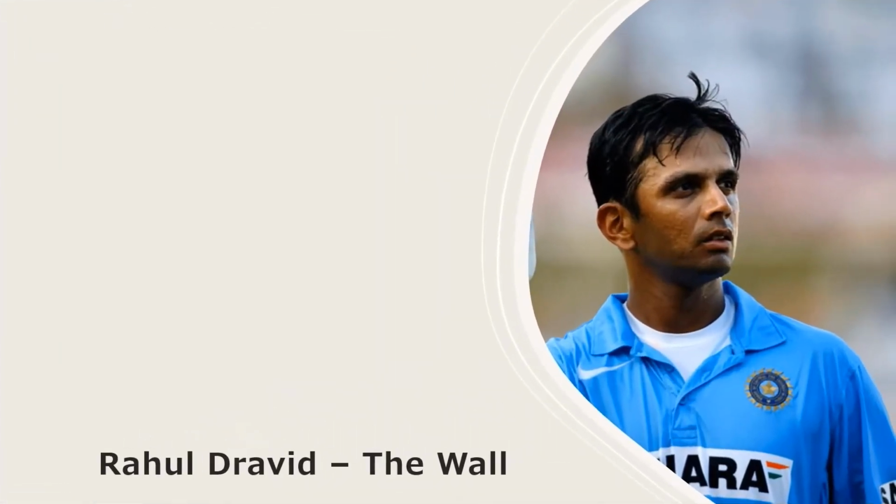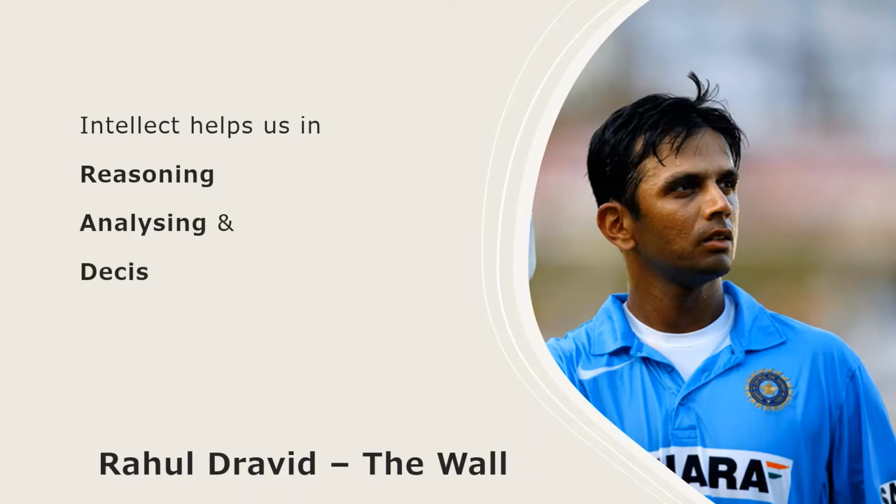Example: Indian cricketer Rahul Dravid is called the wall because he used to stand tall like a wall in between the ball and the stumps. If a bowler tried to distract him through sledging, he used to use his intellect over impulse by ignoring the comments and focusing on his batting. Intellect helps us in reasoning, analyzing, and decision making, which help us in our goals.